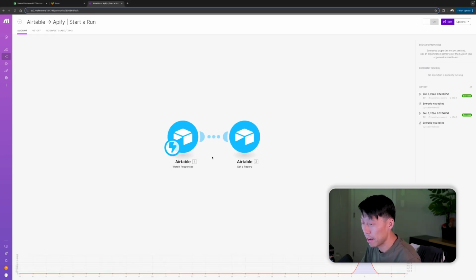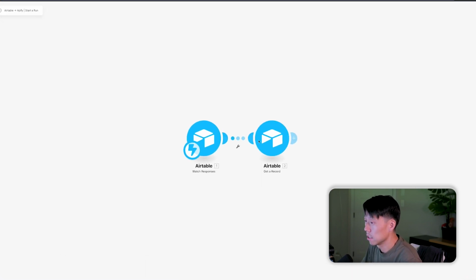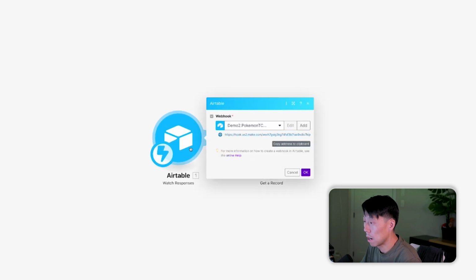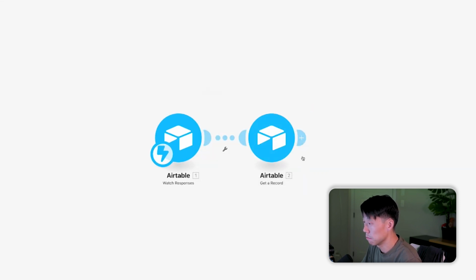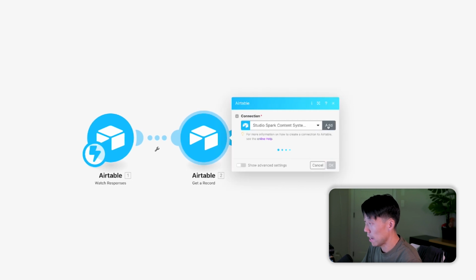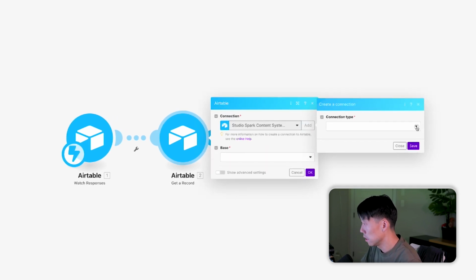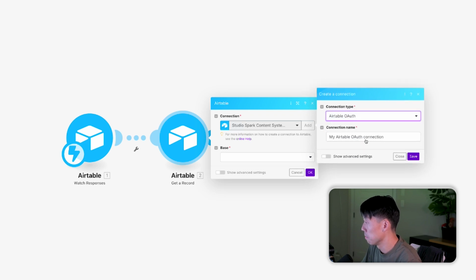All right, now that we have our Airtable and Make hooked up together, let's go ahead and actually get the data from that record. So while in the previous module we had to set up the webhook, in this module, when we set it up, we're going to have to add a new connection. So let's go. I like to do OAuth. It automatically connects through my accounts.